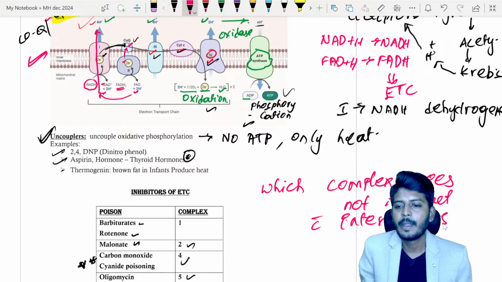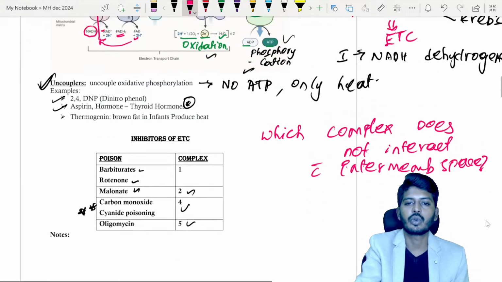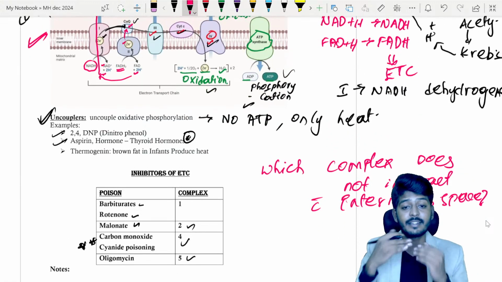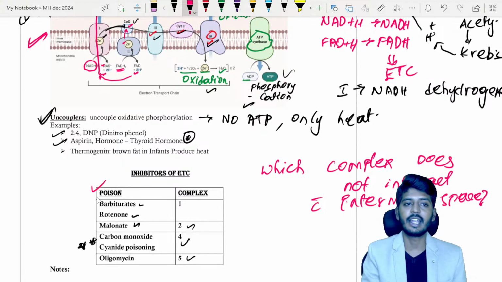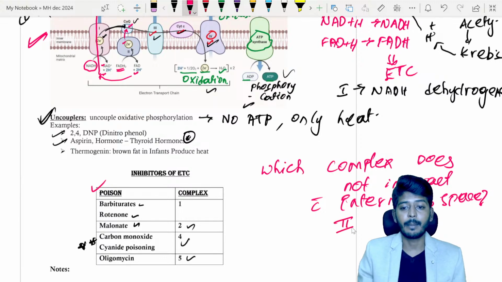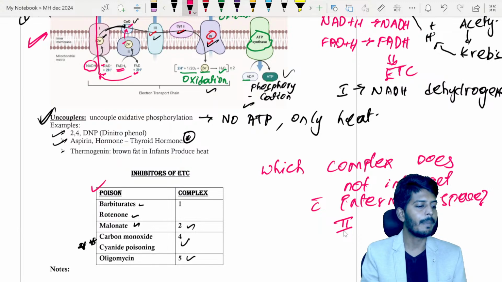Intermembrane space. So this is a very commonly asked question related to the complexes. If they are asking about the complexes themselves, or about poisons, this is the table everyone has to remember. Which complex does not interact with the intermembrane space? Yes, that is your complex number 2. So the answer is complex number 2.